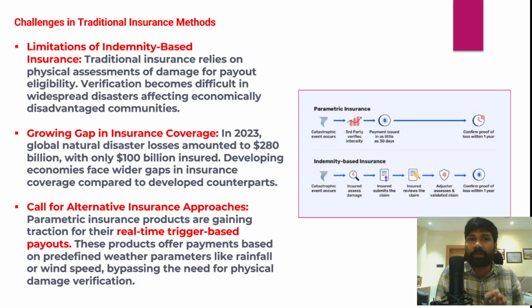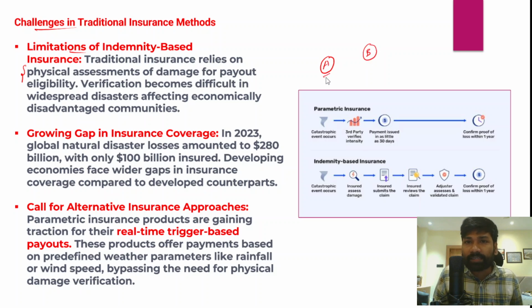Now we will understand briefly what the challenges in traditional insurance methods are. There are certain challenges in the traditional insurance methods, so we will try to understand those challenges. Firstly, there are a lot of limitations of indemnity based insurance, or traditional or conventional insurance methods, a lot of shortcomings. When we talk about the limitations, traditional insurance methods very often rely on physical assessment. For example, imagine that a person A is insured and person B is the insurer.